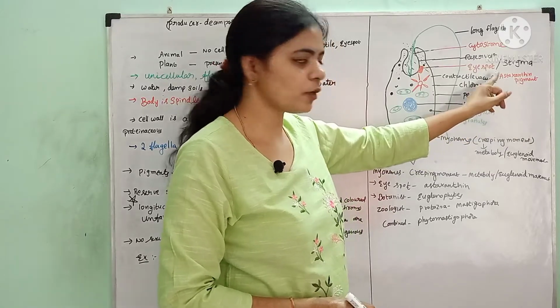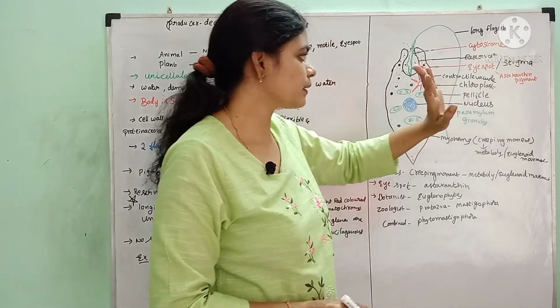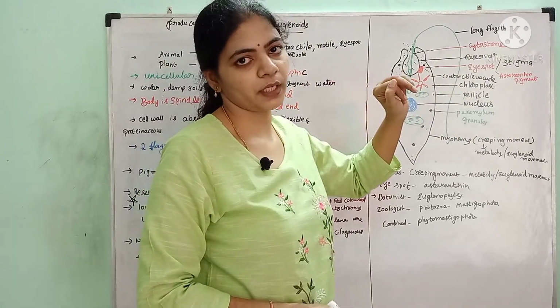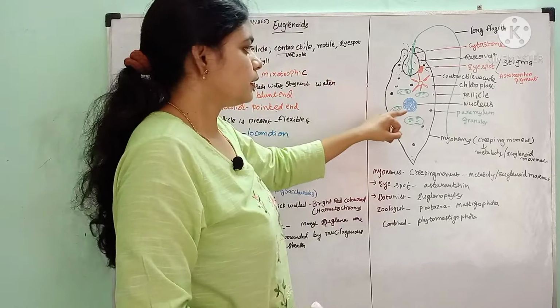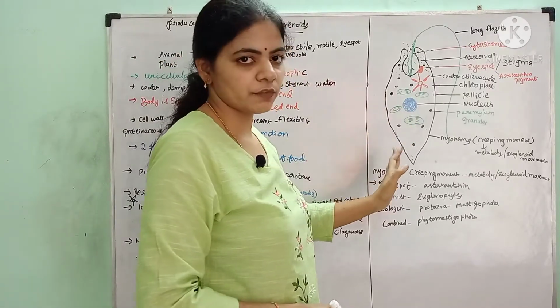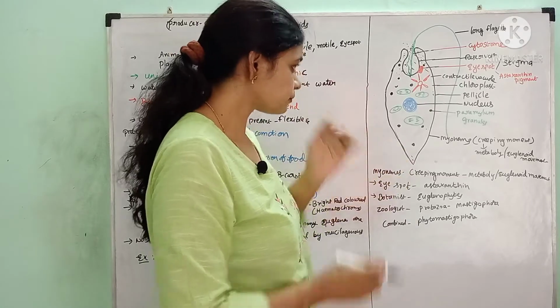The presence of eye spot is also the character of animal character. It contains contractile vacuole which is made for osmoregulation, and normally it has nucleus which is surrounded by nuclear membrane, which is a eukaryotic nature.